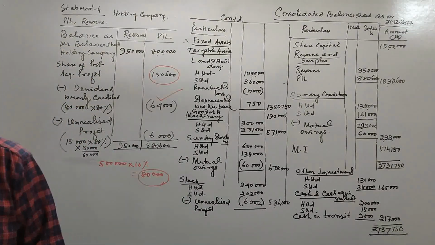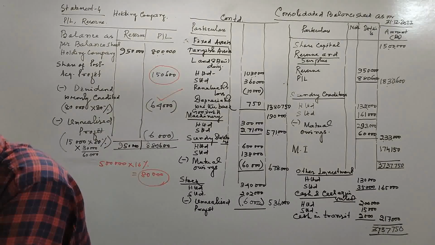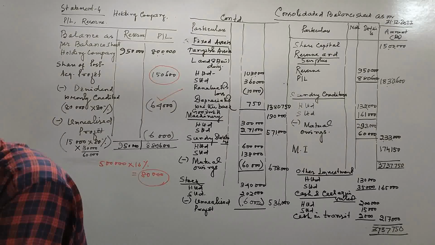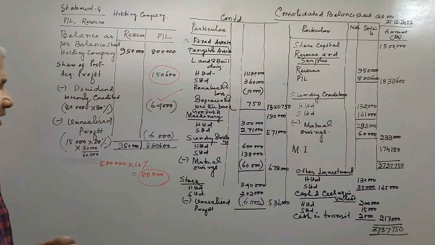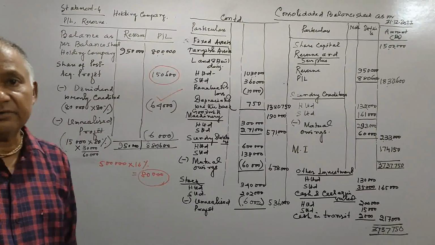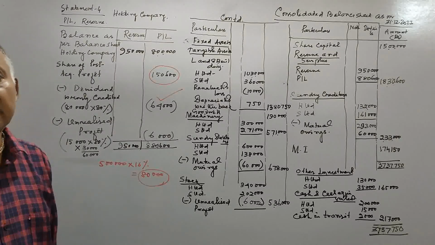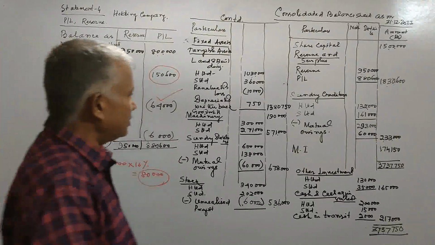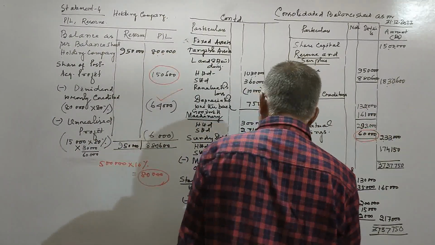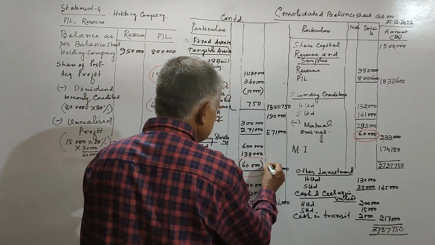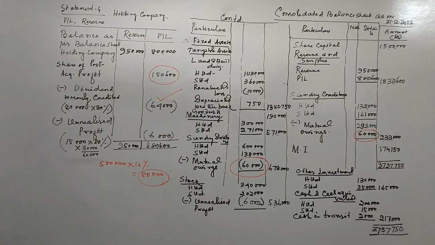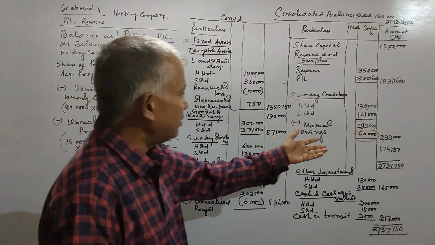They have given this in adjustment numbers D and E, that is, creditors include 60,000. That means debtors also include 60,000. Therefore, this mutual owing, creditors minus 60,000 and debtors minus 60,000, has been given in the balance sheet.